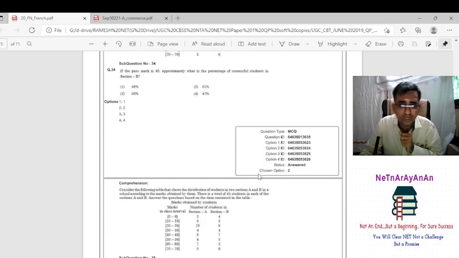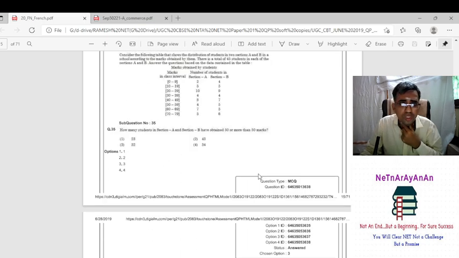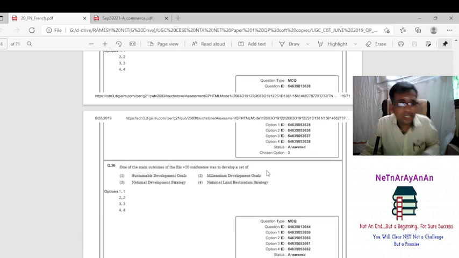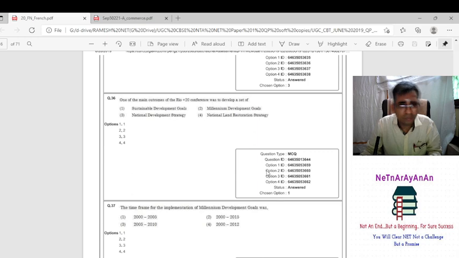That's all. So how many students in section A and section B have obtained 50 or more than 50 in section A and B? Section A and B, just check with the 50 and more, that is 52 59, 62 69, 72 79, that is 4 plus 7 plus 5, 5 plus 5 plus 6, that comes around 32. That's all. Very easy data interpretation. Of course it will come mostly for most of the section.